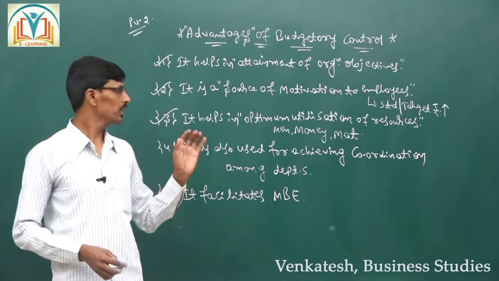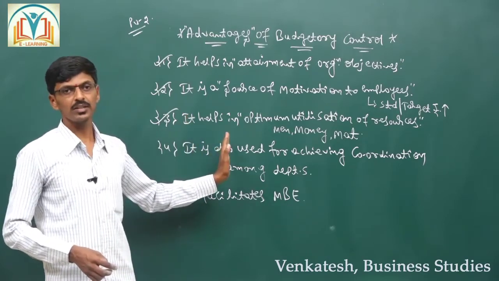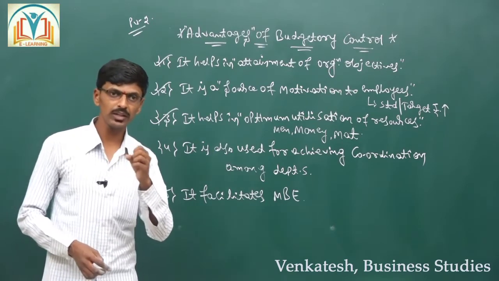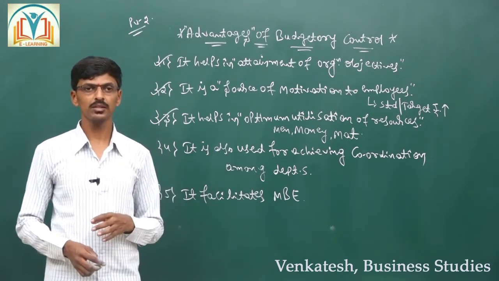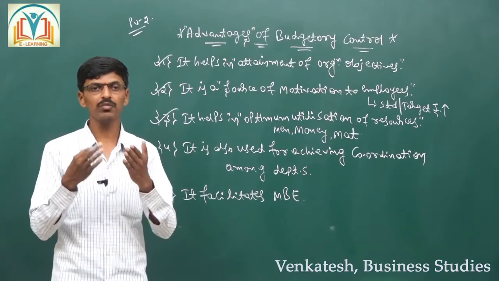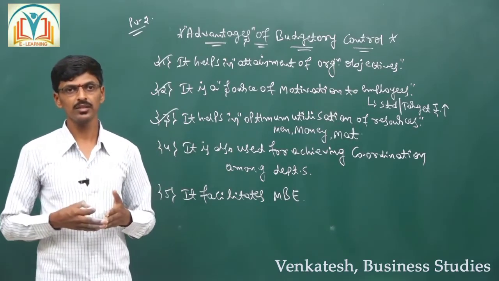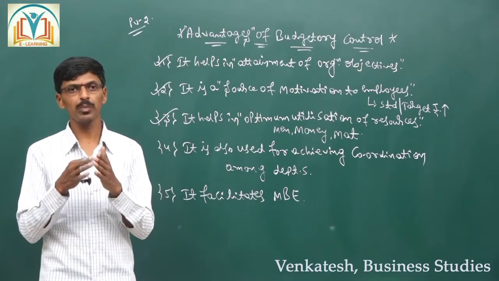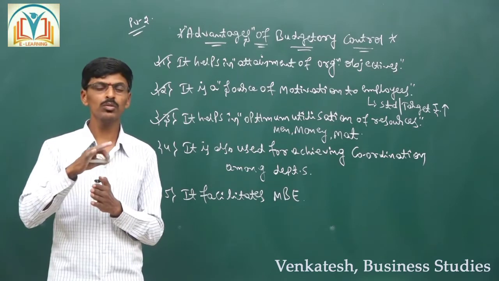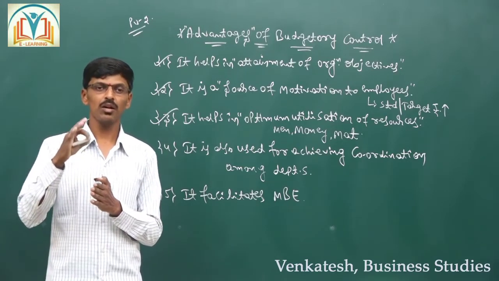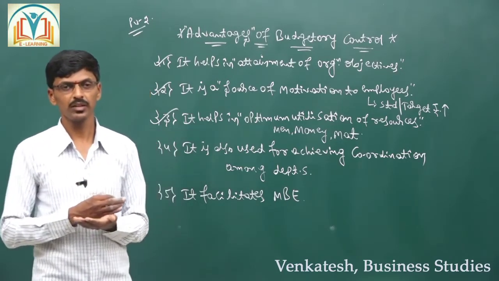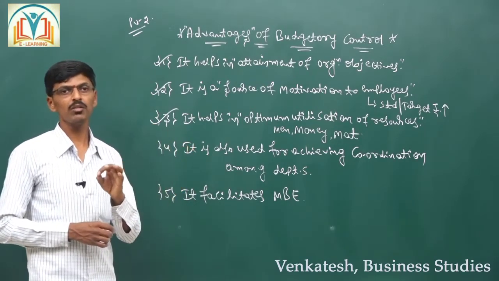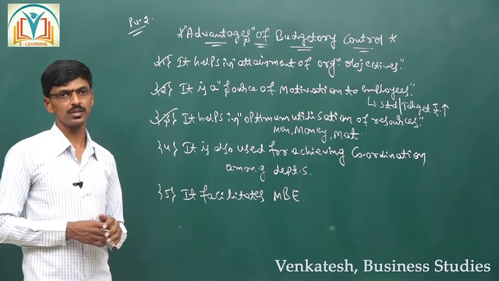So with the help of budgetary standards, they are going to purchase the raw materials, appoint the required number of employees, and make arrangements for the required amount of finance. By that they use the resources in a proper way so that there is no wastage of resources. That is why it also helps in optimum or proper use of available resources.